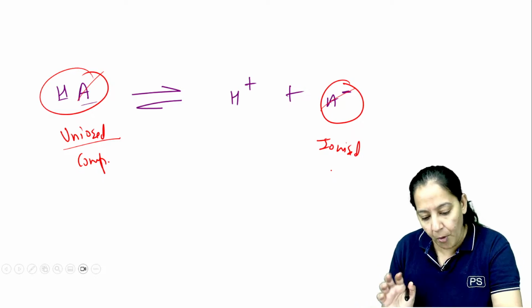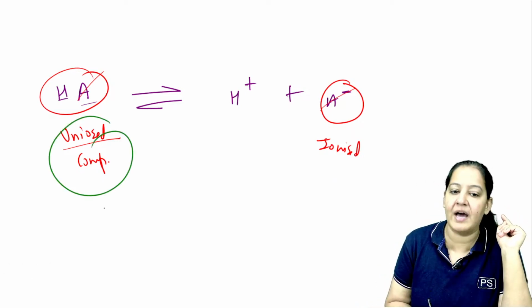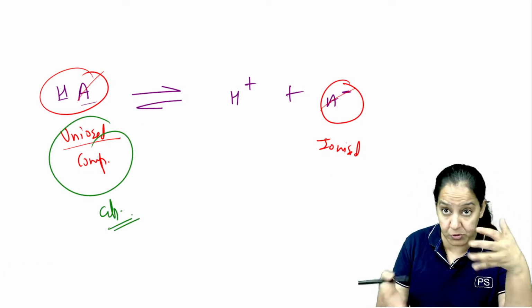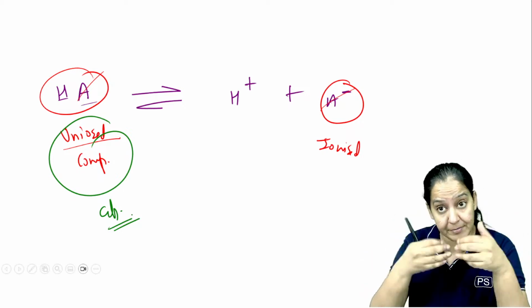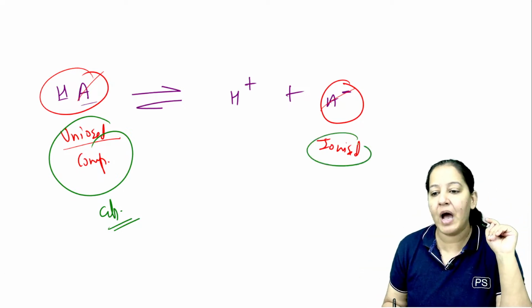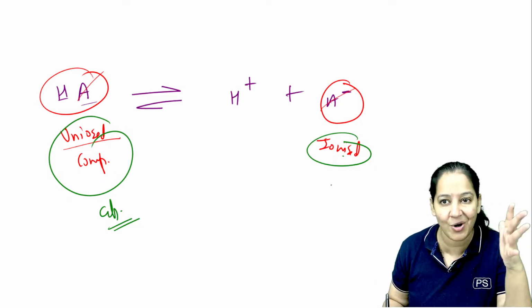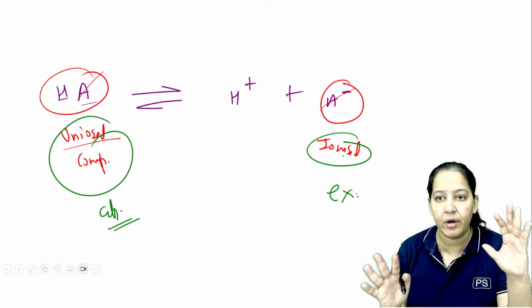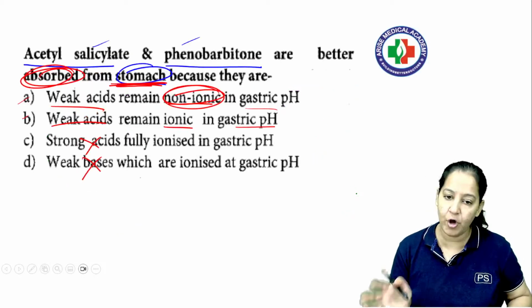I learned like that. So the body always prefers to absorb the unionized one. The complete one the body likes, and it retains it. Always the body absorbs and retains the unionized one. The ionized one is already broken. It's an ion. It's not good. So the body excretes that. It's a golden rule. It's a golden rule I told you. Now read the option and tell me.